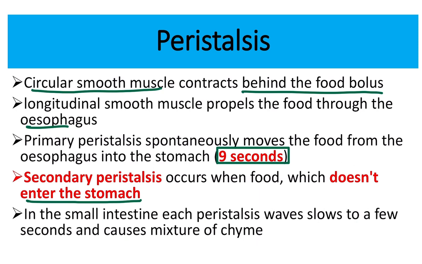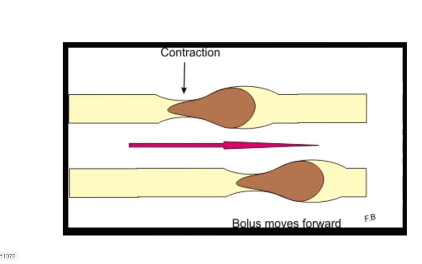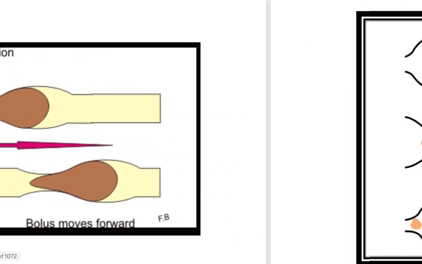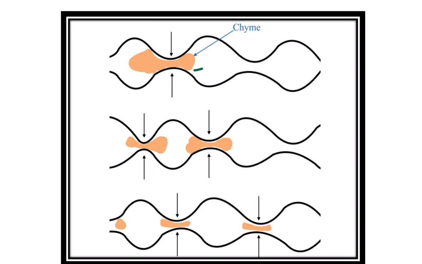In a small intestine, the peristalsis wave slows to a few seconds and causes mixture of the chyme. So here we can see this is the contraction of the intestine, and it is the forward movement of the food bolus. Also here we can see the chyme going from one segment to another segment.